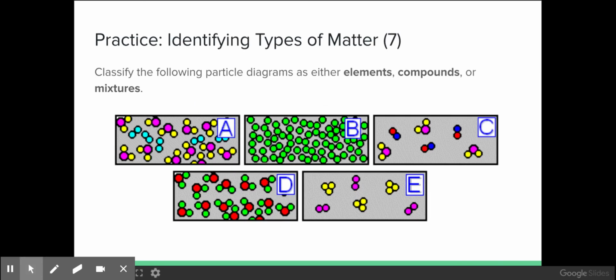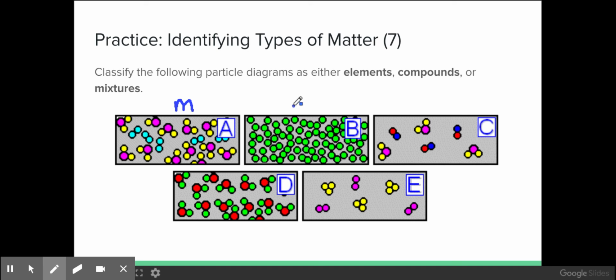Let's see if we can look at these particle level diagrams and make a determination as to whether or not these diagrams are representing elements, compounds, or mixtures. This first diagram would be a mixture. How do I know? Compounds, two different atoms connected together, elements, mixed together, non-uniform composition, mixture.